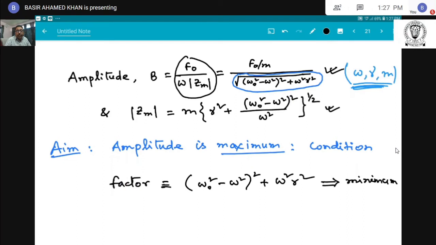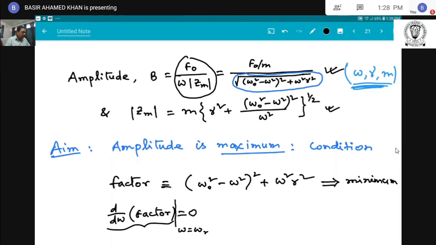The value of B is B max. That means the condition is that d by d omega of this factor equals 0, and at what value of frequency, suppose we consider omega equals omega r, this derivative gives the 0 value, and at that condition the amplitude of the force vibration or force oscillation is maximum.